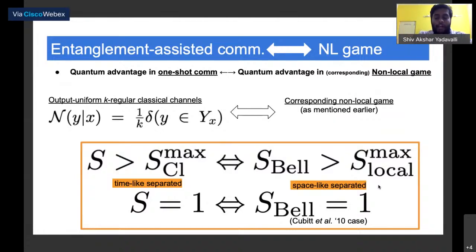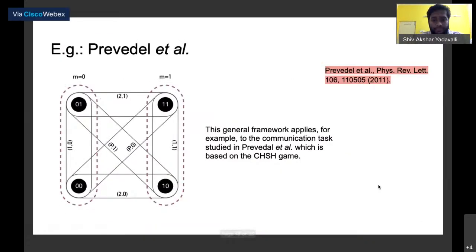In our results, you can very clearly see that you can also reproduce the specific case that Cubitt et al. were considering, which is the zero error case. We'll talk more about the zero error case in a bit. This framework also applies, for example, to the communication task that was studied in an experimental paper by Prevedel et al., where they demonstrate experimentally this quantum advantage due to entanglement assistance, and the specific classical channel that they consider is based on the CHSH non-local game. So we can see this interplay of these ideas again, and our framework encompasses both of these.